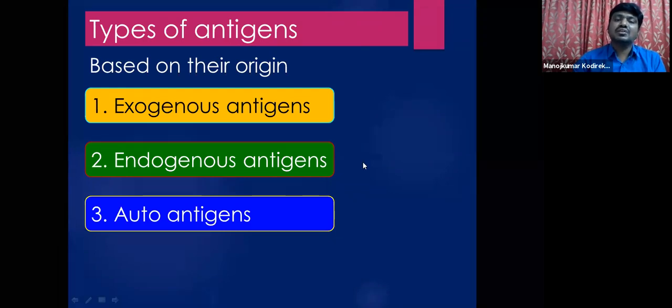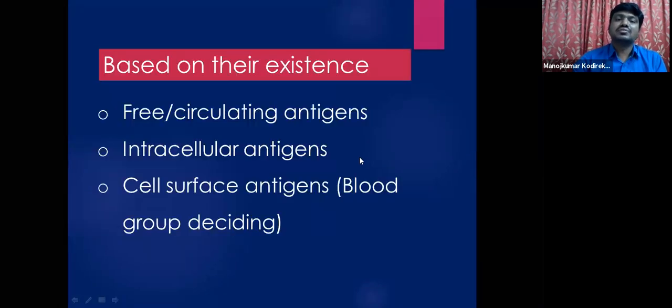So these are nothing but the auto antigens. And sometimes, because of an impairment in the genes, that can lead to autoimmune disease also. And coming to another category, based on their existence, the antigens are again classified into